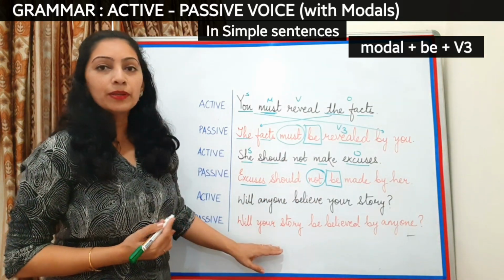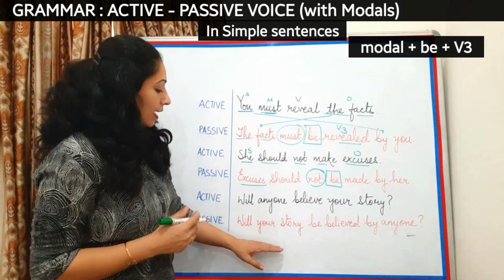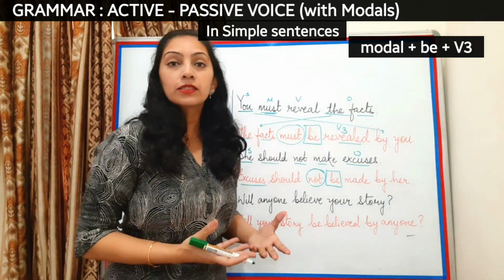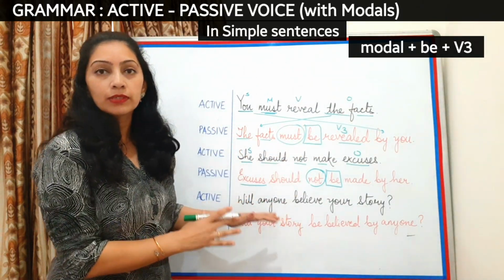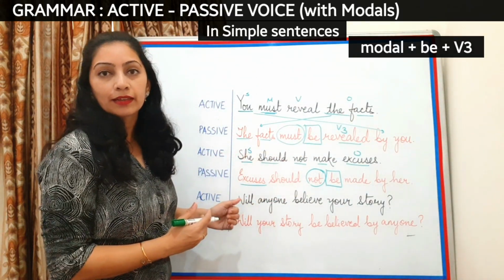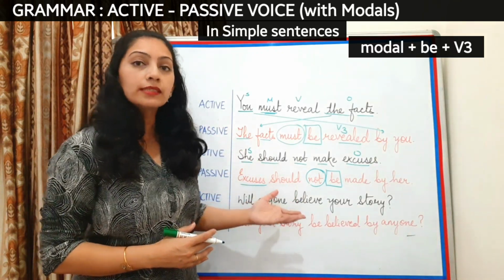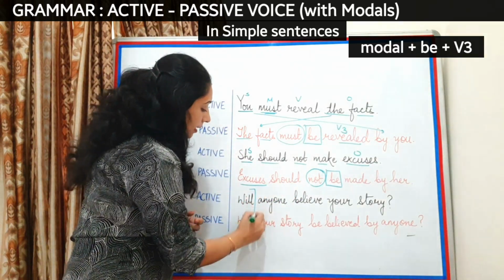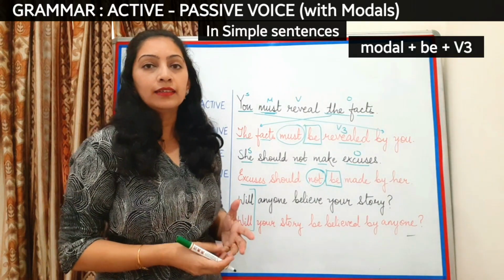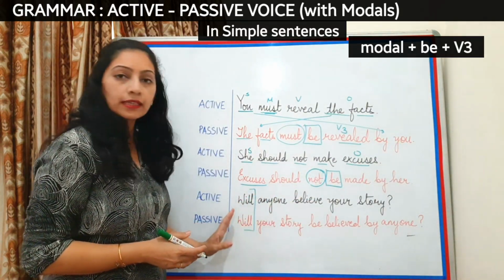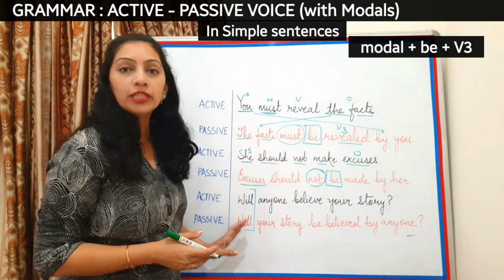Let's come to an example on interrogative sentence. And as I had told you in other tenses also, when we make questions, we always keep the question word aside. When modals are used in questions like will, shall, can, these modals are also taken aside first and they will not be changed.